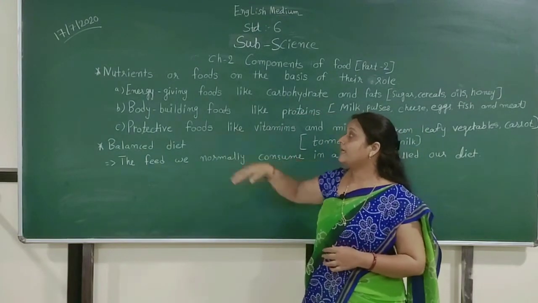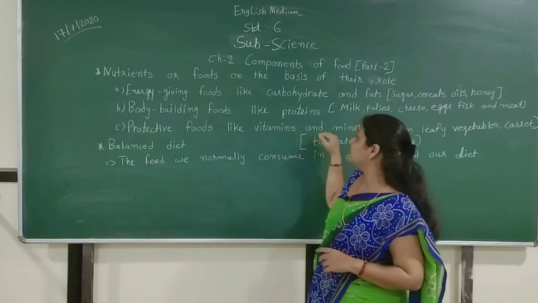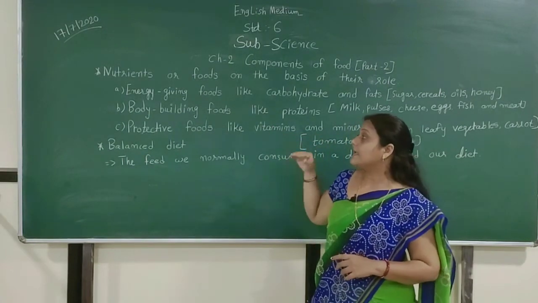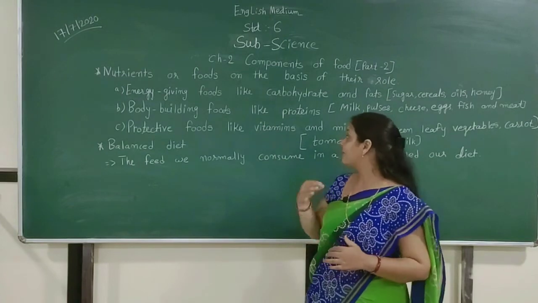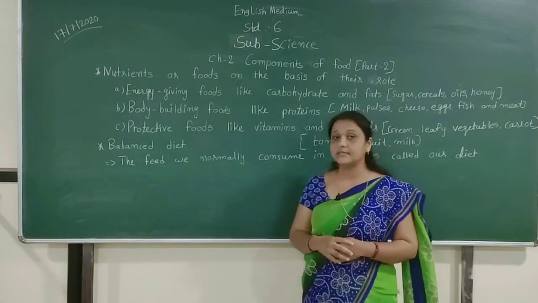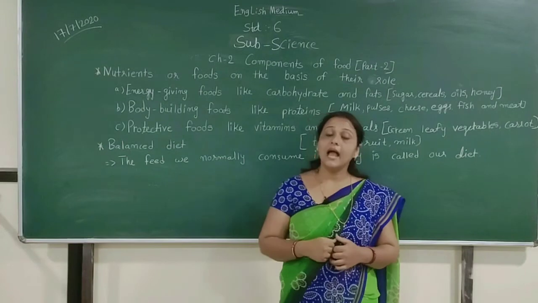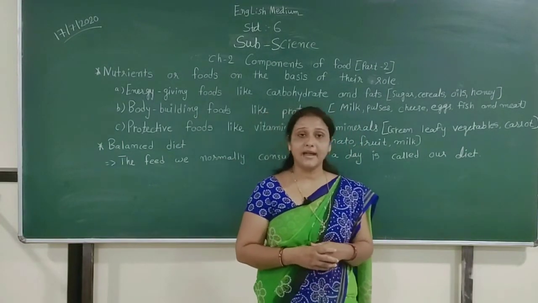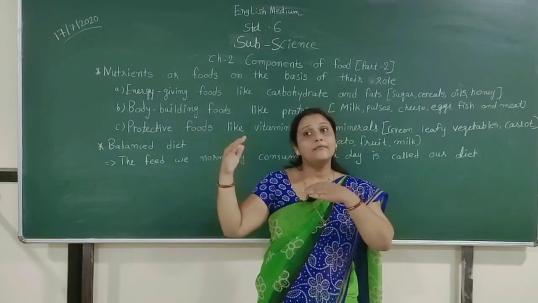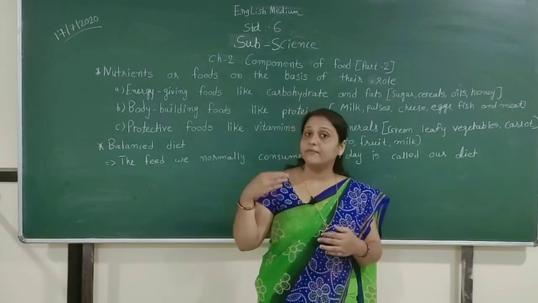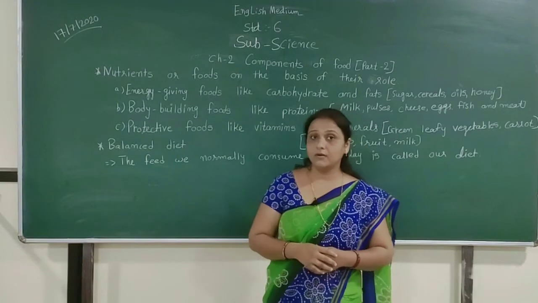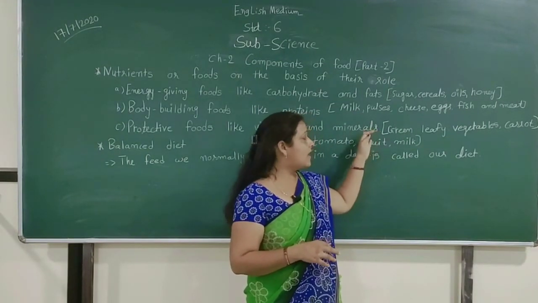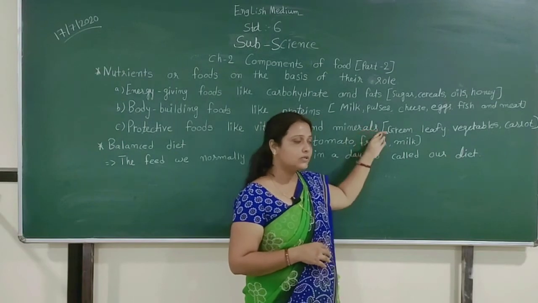Then protective food like vitamins and minerals. Vitamins and minerals are also nutrients. They protect us from many types of disease and keep our body healthy. There are many types of vitamins, and different vitamins have different work to protect our body. Minerals are also very useful to us in many ways.